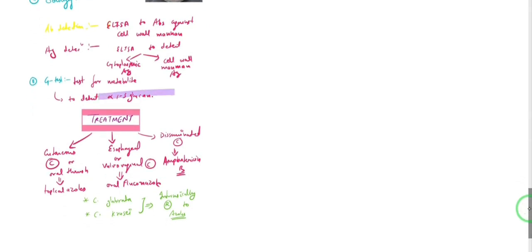Right, and for the treatment of cutaneous candidiasis such as intertrigo or oral thrush, we are going to give topical azoles. And for the treatment of esophageal or vulvovaginal candidiasis, we are going to give oral fluconazole. And for the disseminated or invasive infection, we are going to give amphotericin B. But two species of Candida, that is Candida glabrata and Candida krusei, are intrinsically resistant to azoles. So if we are suspecting these two species, we are not going to give our patient the azoles because they will simply not work.